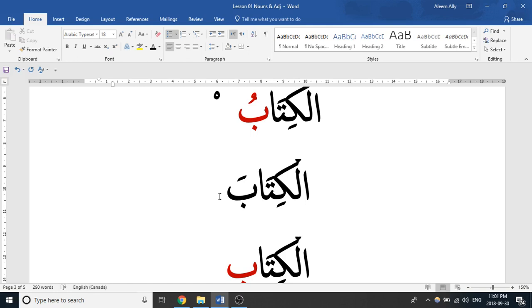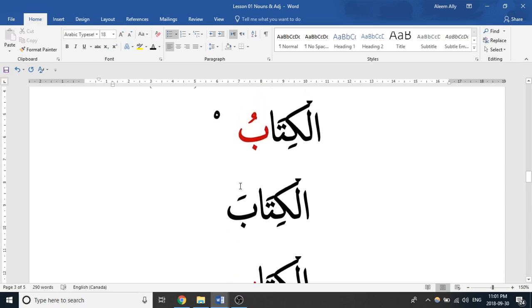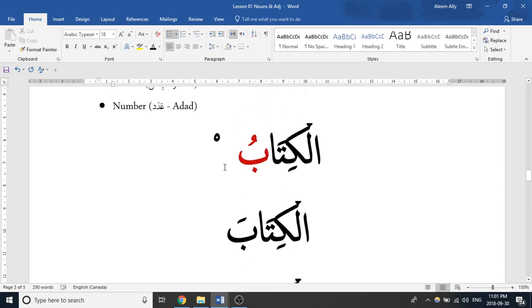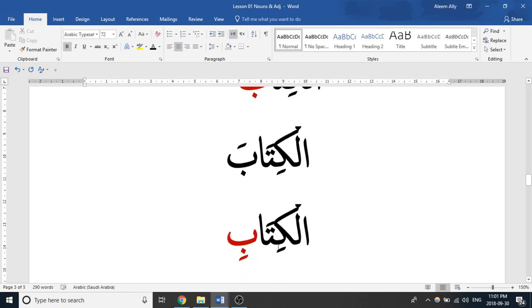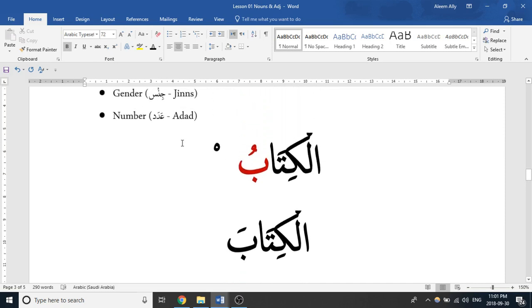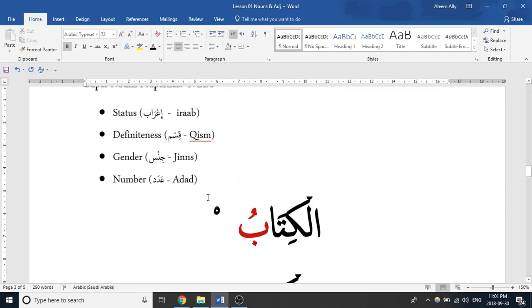Begin to train yourself to look at the endings of words, because it's literally telling you the story of that word, its life purpose for the most part. I just added this sukoon in here to clarify that that's a sukoon on there. I know it got cut off, but that's al-kitabu. This is al-kitaba, and this is al-kitabi, right? So that's all we're going to say about status for now. We're going to go into more detail about that next lesson.